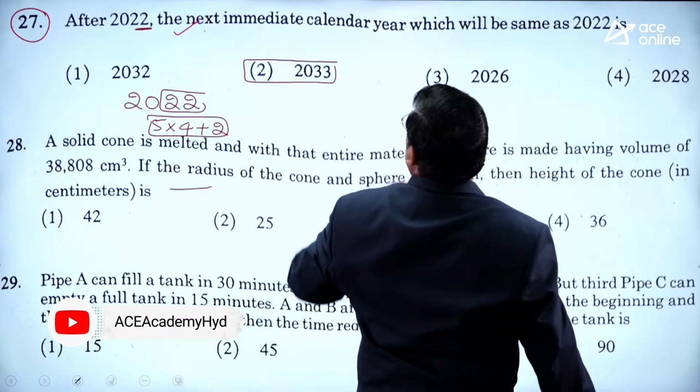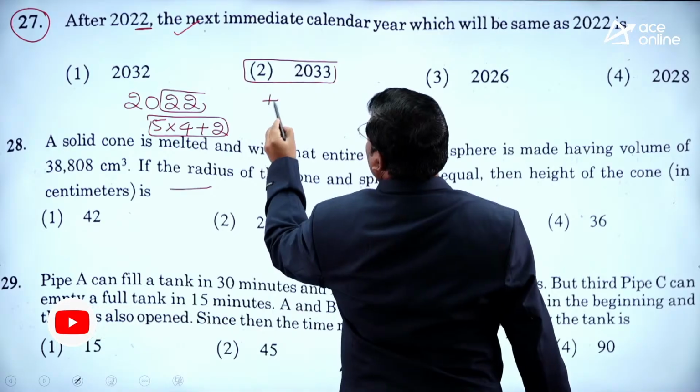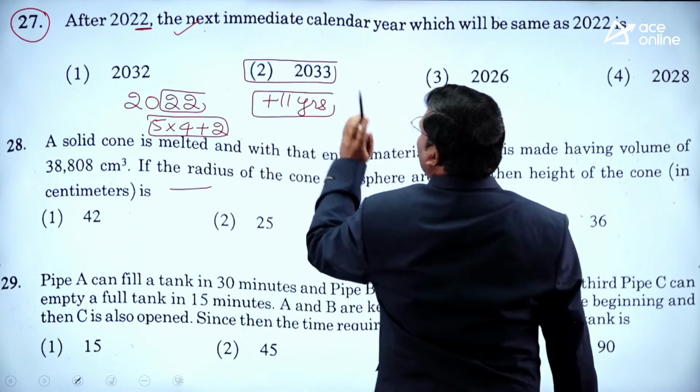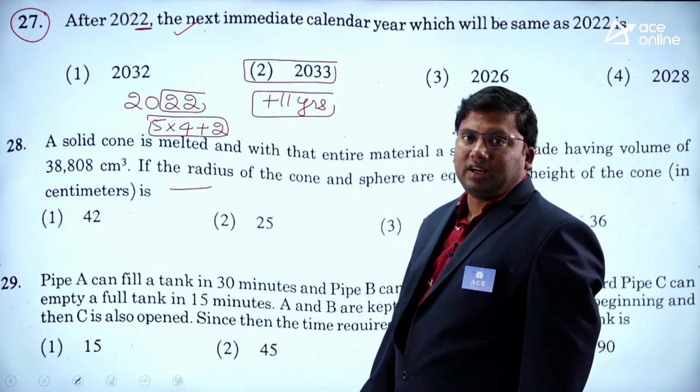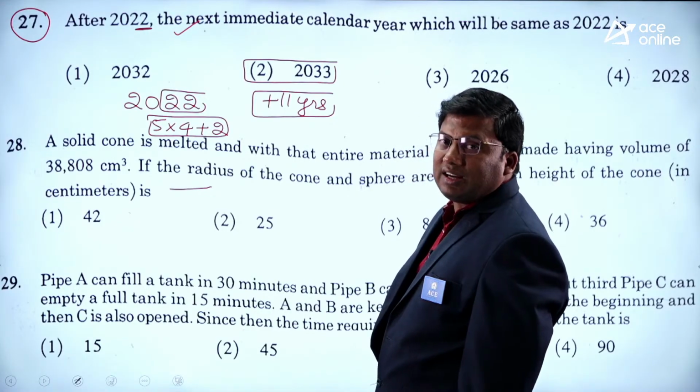By looking at the question itself, you can tell that the answer for this question is 11 years. Answer for this question is 2033.